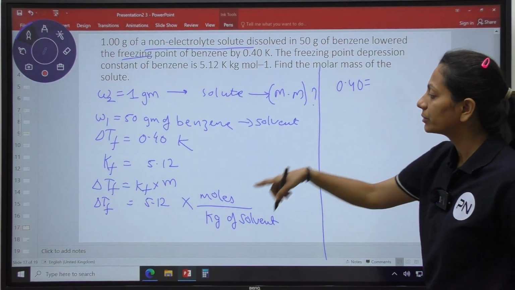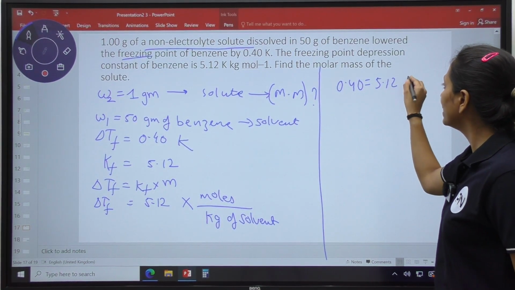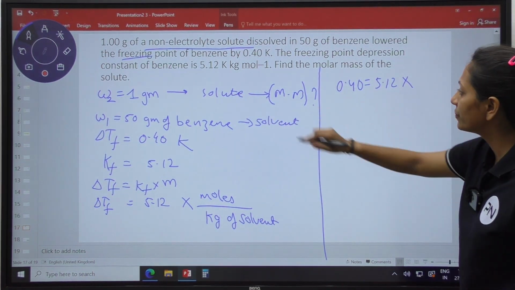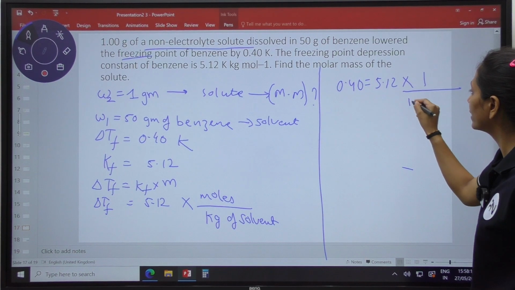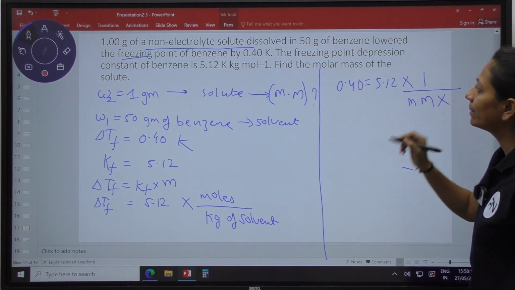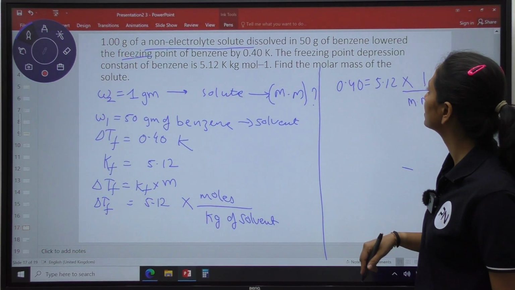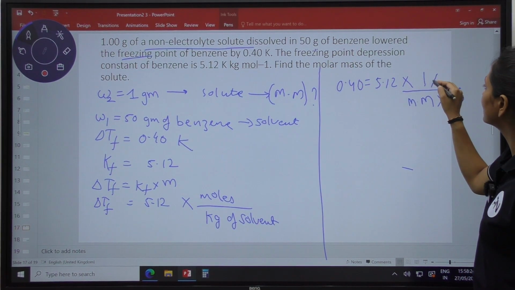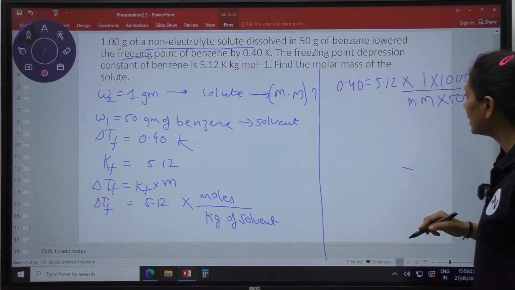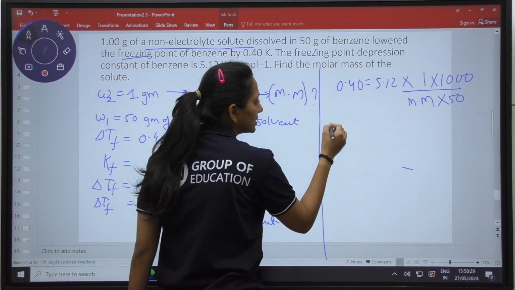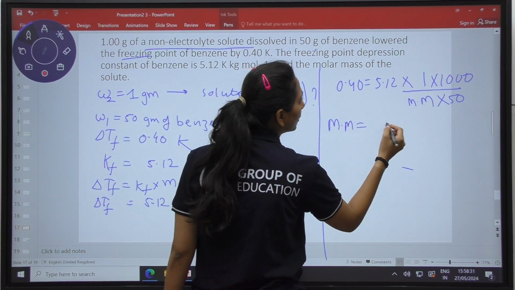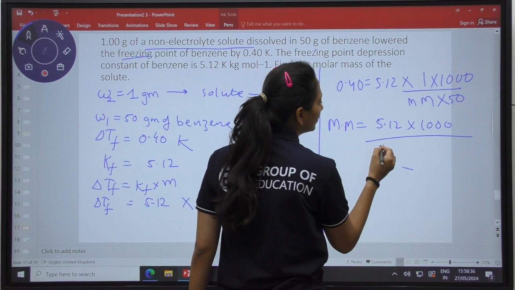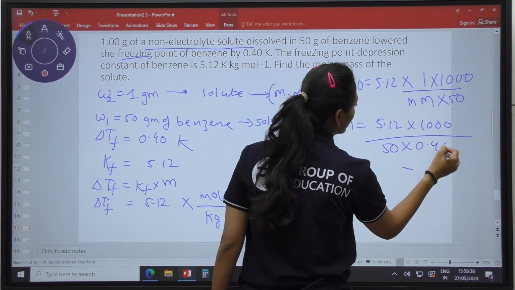Del Tf, what is the value? 0.40 is equal to 5.12 times the number of moles. Moles are written as weight upon molecular mass. How much weight is there? We are having 1 divided by molecular mass, MM, multiplied by 1000 divided by the amount of solvent used, that is 50 gram. Now once again rearranging to get the molecular mass, we get 5.12 multiplying by 1000 dividing by 50 into 0.40.